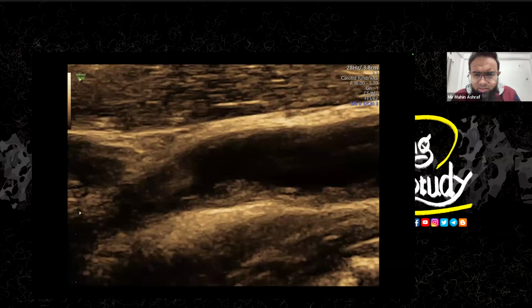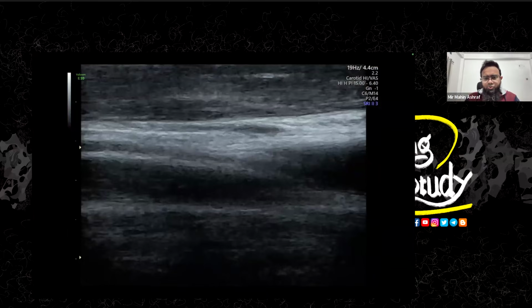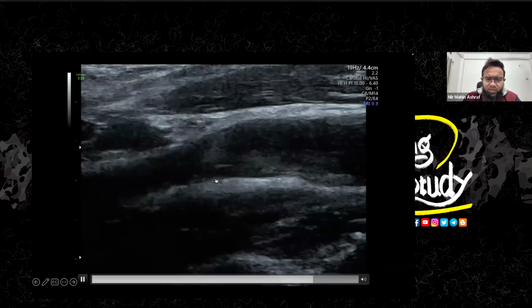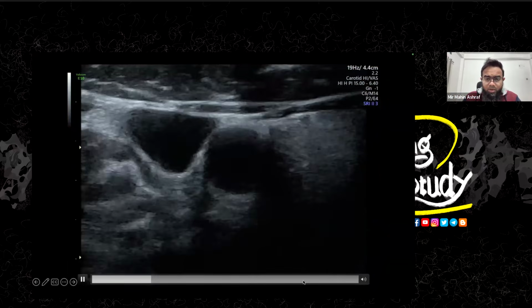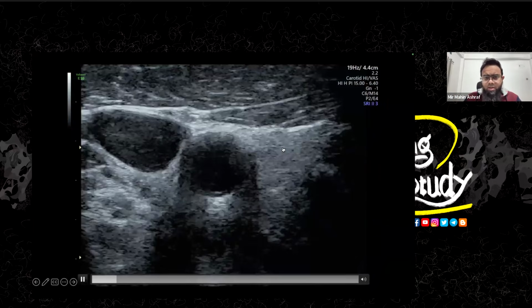Okay, let's look at some other pictures here. I have changed the presets to search for the obstruction site. You can see this movement here. The blood is coming out from the internal carotid artery towards the carotid bulb.